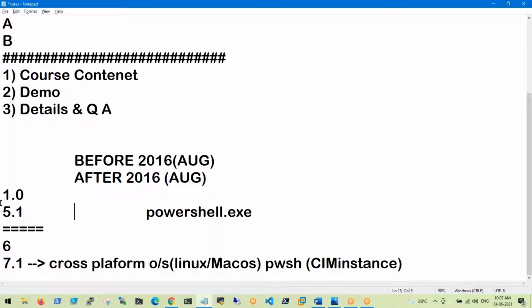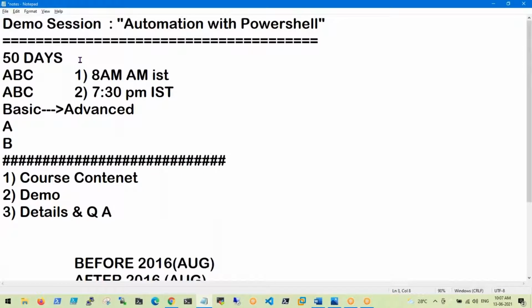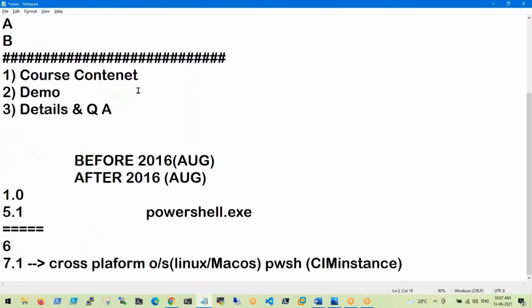Out of 50 sessions, if you attend the first 30 sessions, I guarantee 100% that you can work with any application. The first 30 sessions are core concepts. I will start from the alphabet A and teach everything from the basics.